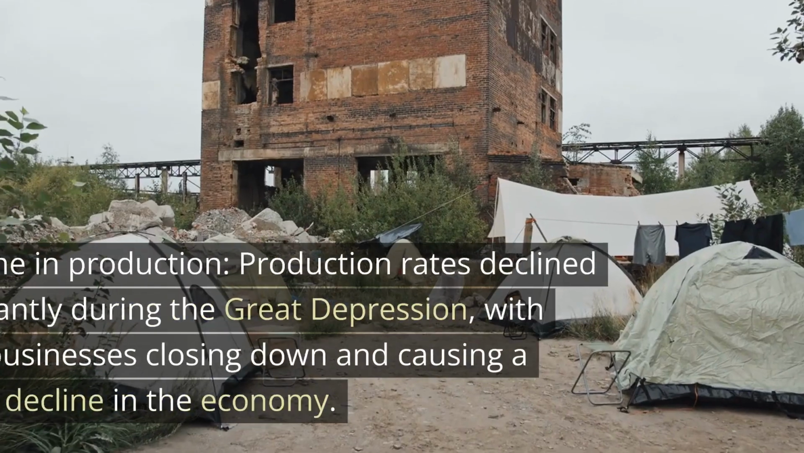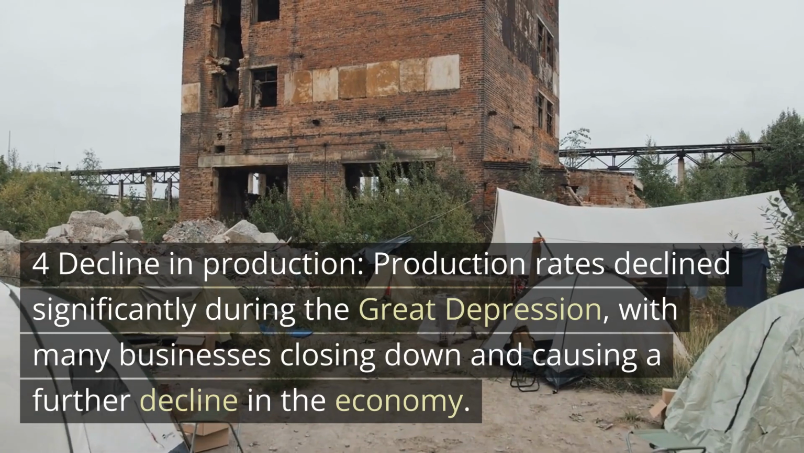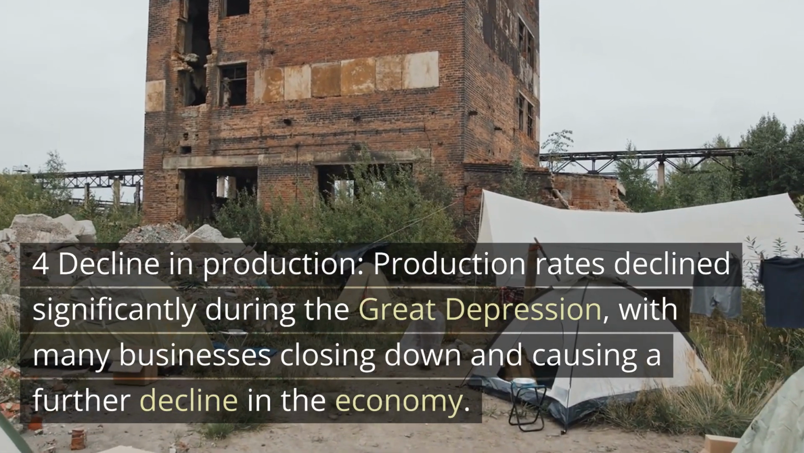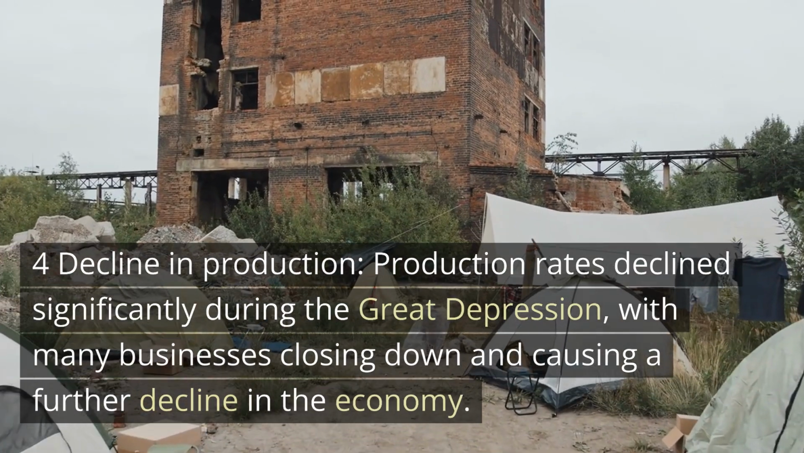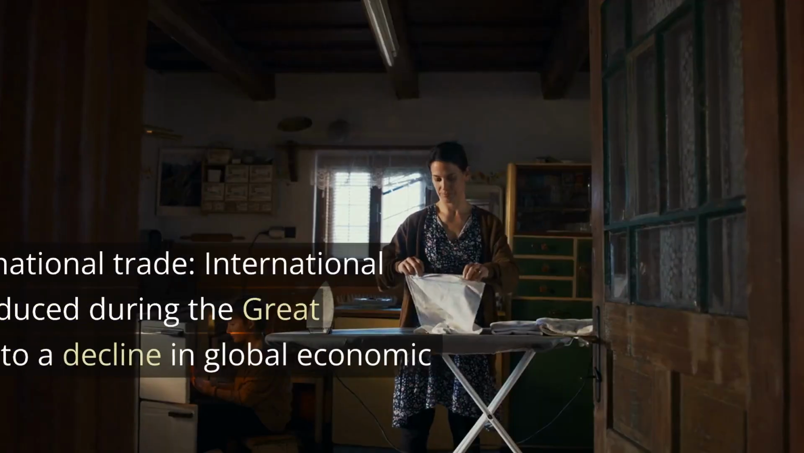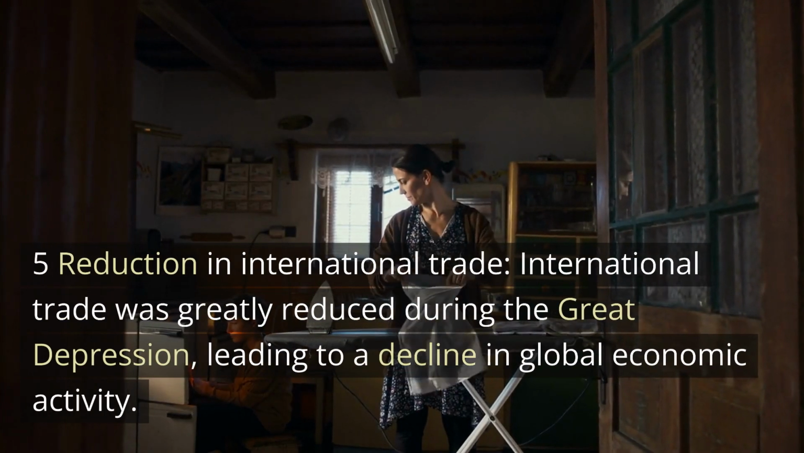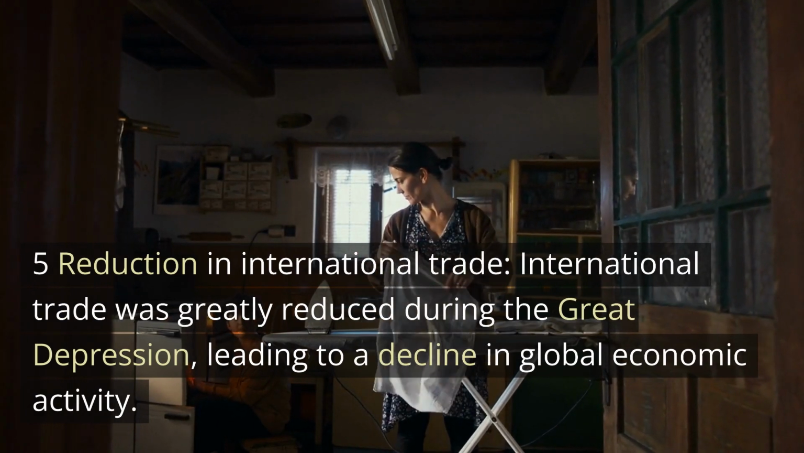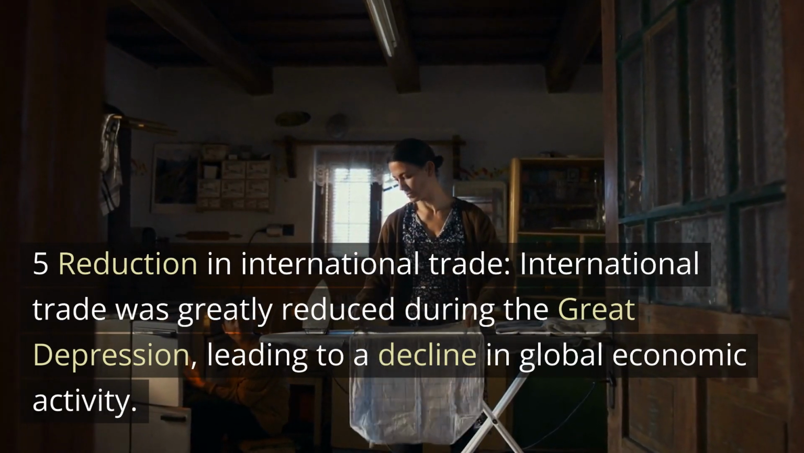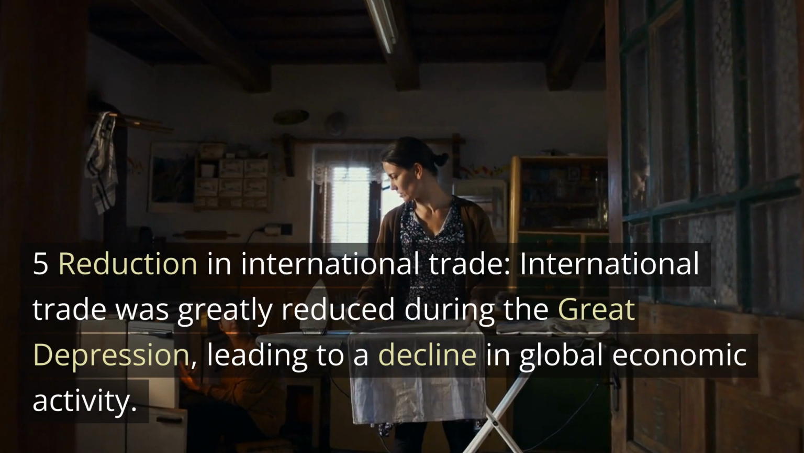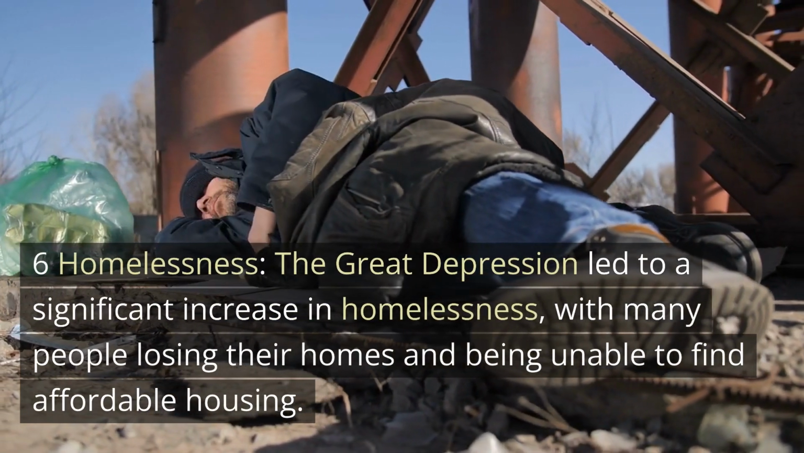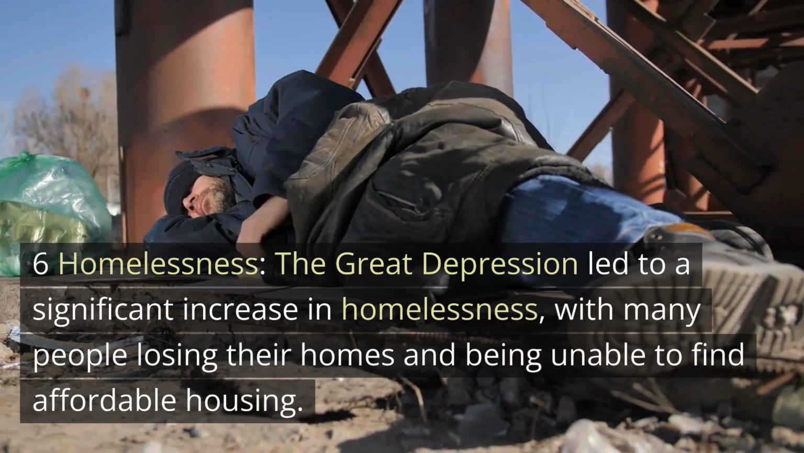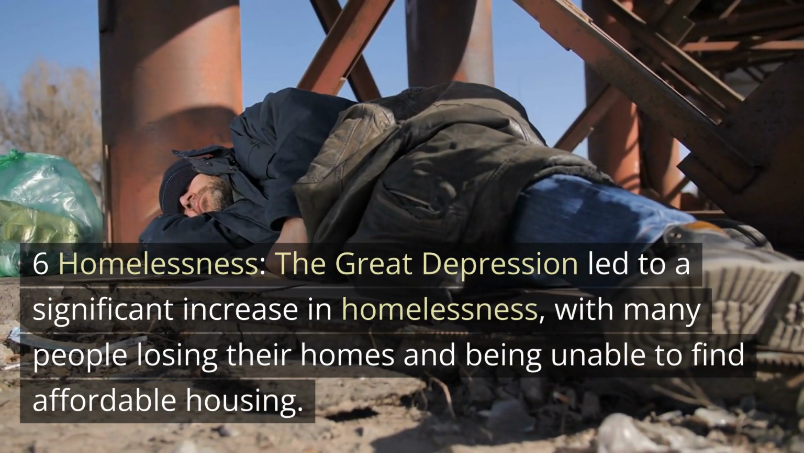instability. 4. Decline in production. Production rates declined significantly during the Great Depression, with many businesses closing down and causing a further decline in the economy. 5. Reduction in international trade. International trade was greatly reduced during the Great Depression, leading to a decline in global economic activity. 6. Homelessness. The Great Depression led to a significant increase in homelessness, with many people losing their homes and being unable to find affordable housing.